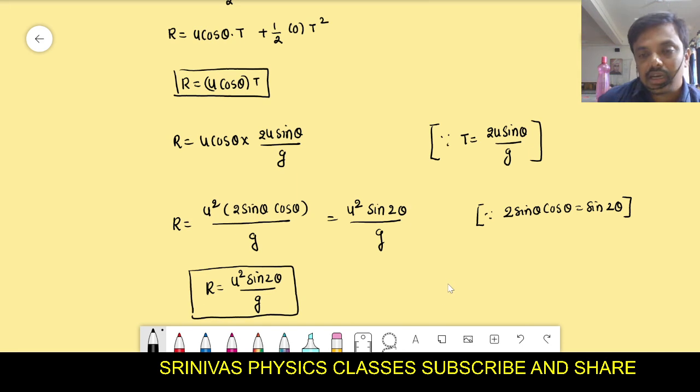And here we can also write this in another format. This u cos theta we write as ux, the horizontal component. Can I write like this? u sin theta we write as uy. Can I write like this? So R equals 2 into ux into uy by g. This is also correct. Is it correct, students?